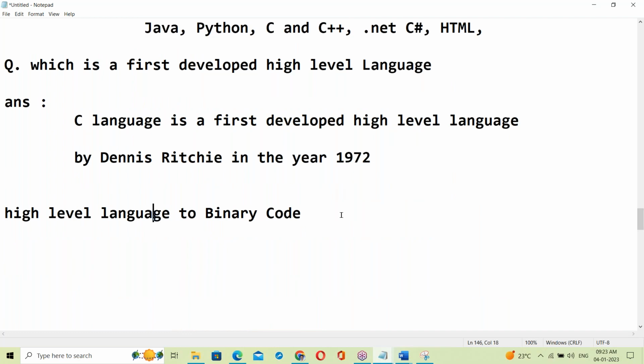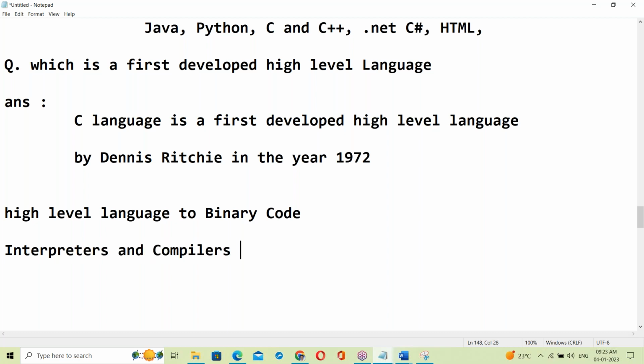So who will convert high-level language to binary codes? Yes, guys. Which one will convert the Java program to binary code, the C program to binary code, C++ to binary code? Yes, either interpreters or compilers.